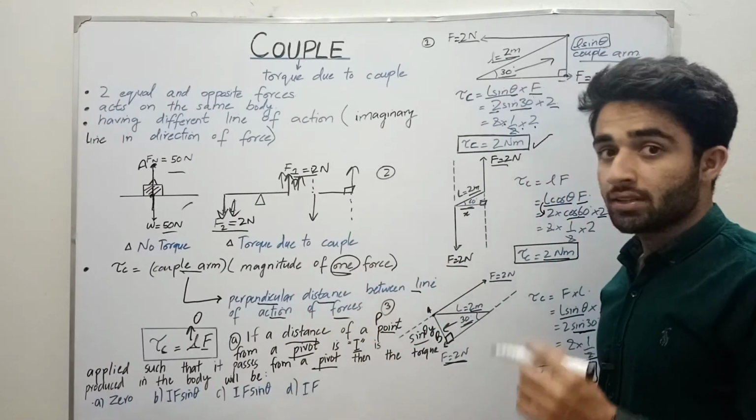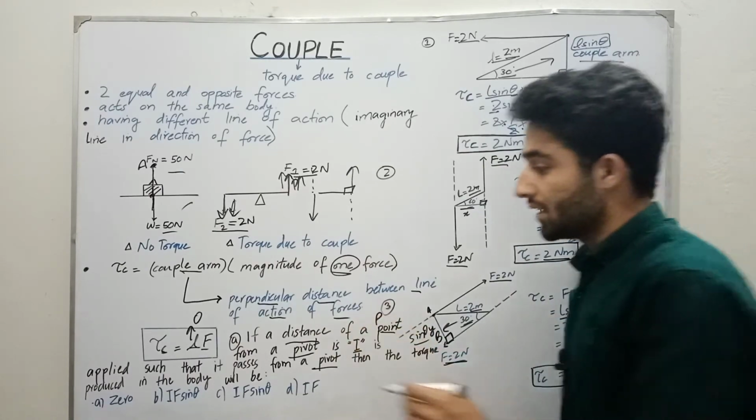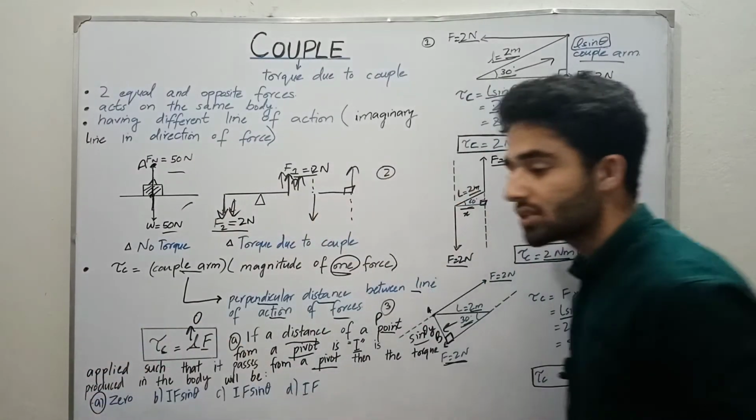So the correct option for this MCQ is alpha, which is 0 torque.